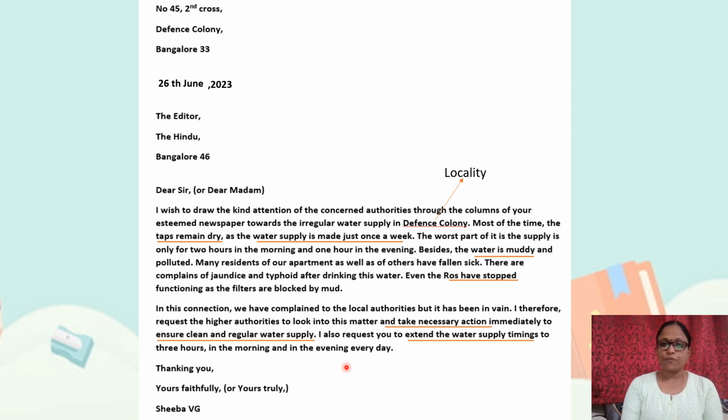Ensure the format of a formal letter. When you learn that, you have to learn 2 points for the problems you are facing, and 2 for the solution or suggestion. The locality also you should not forget to mention. After the conclusion part you have to mention the subscription. Closing subscription, yours faithfully, 2 are mentioned. Yours truly also, as I told. Yours faithfully, comma, then your full name is to be mentioned. Okay, name and initial to be mentioned.